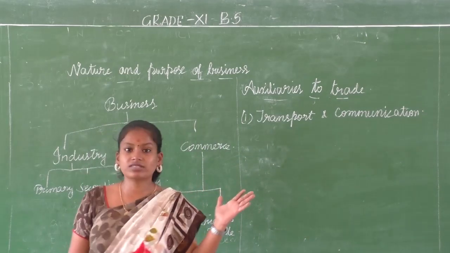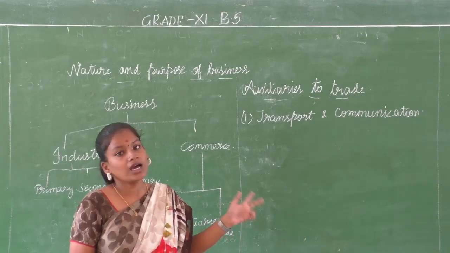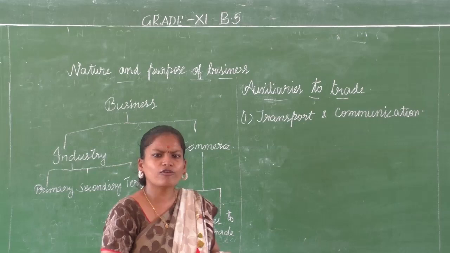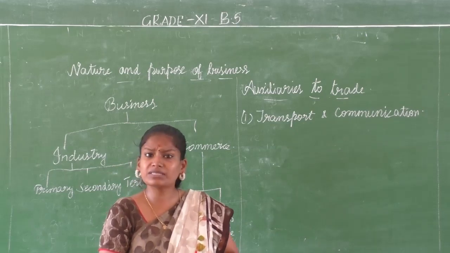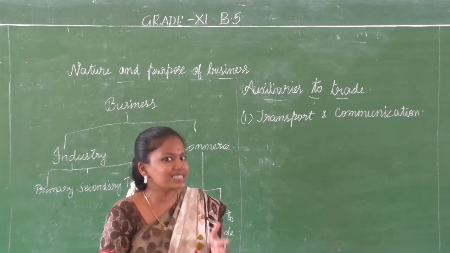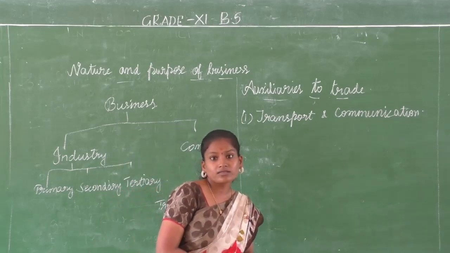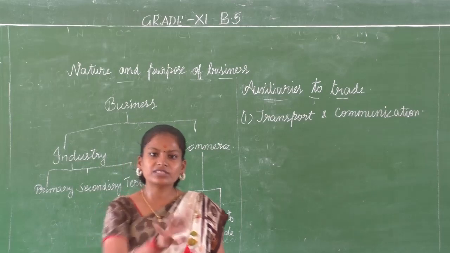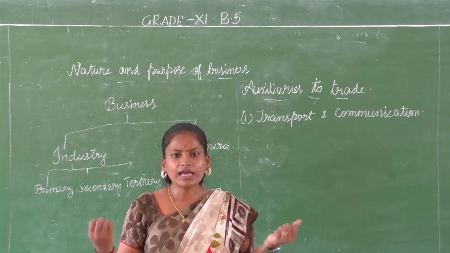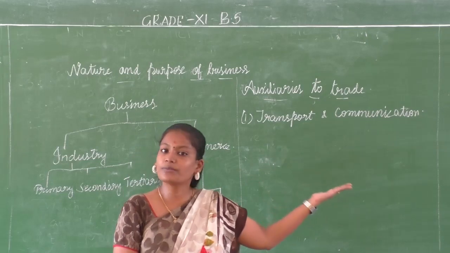So what is the first auxiliary to trade? We have seen actually two. It comes together, transport and communication. And talking about communication, one more important thing is we are doing a lot of online shopping now. Online business organizations are there. How do they sell? Through communication. Even internet facility is a communication to us. They tell us about the product, they tell where the product is manufactured. We just sit and order it over laptop or system or even phone, and then it comes to your doorstep. How does it happen? With the help of communication.